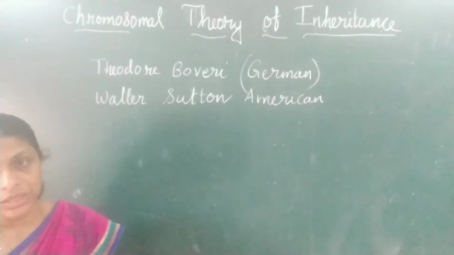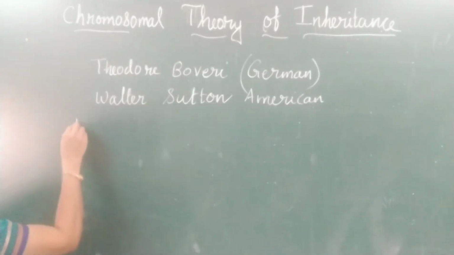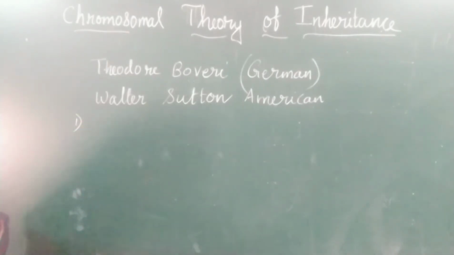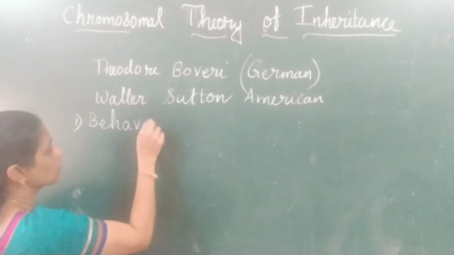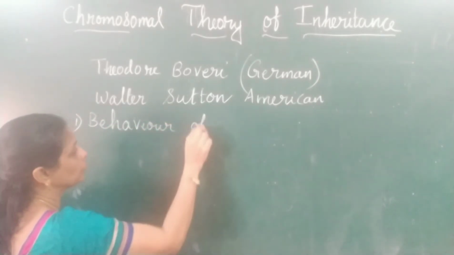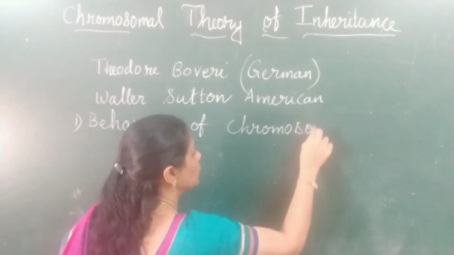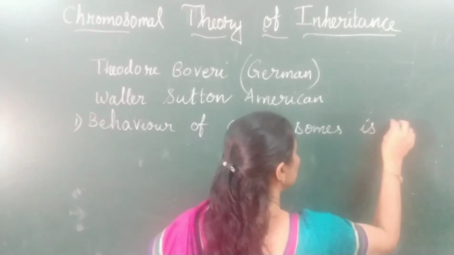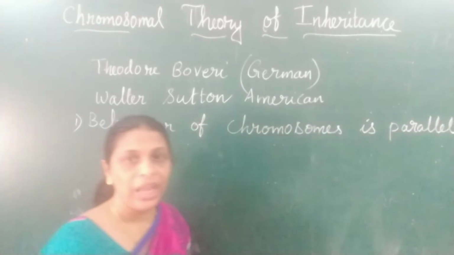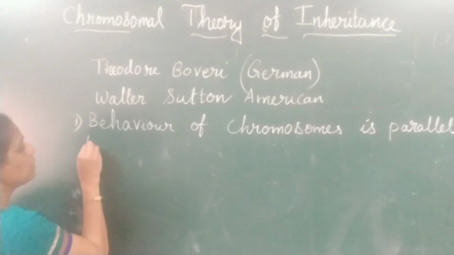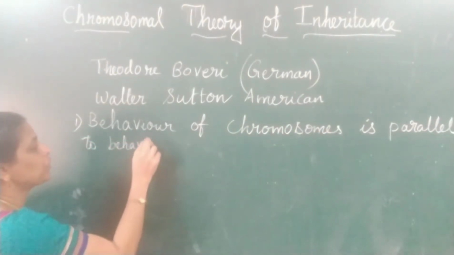Let us see the major assumptions made by these two biologists. The first major assumption is that the behavior of chromosomes is parallel to the behavior of genes.